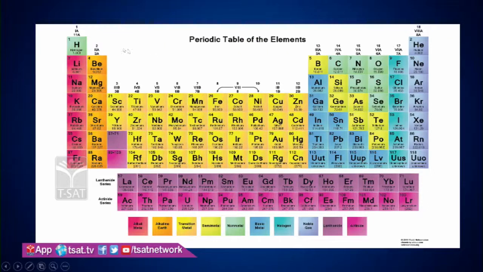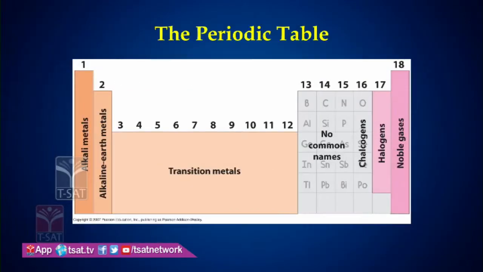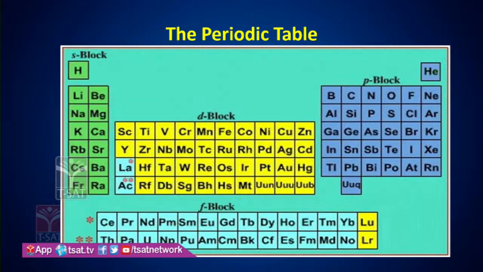In the modern periodic table, every element has an atomic weight, atomic number, symbol, etc. As we discussed, group 1 is known as alkali metals, group 2 alkaline earth metals, groups 3 to 12 transition metals, 13 to 15 are known, 16th is chalcogen, 17th halogen and 18th are noble gases or inert gases. Now we will discuss the S block, P block, D block and F block in more detail.